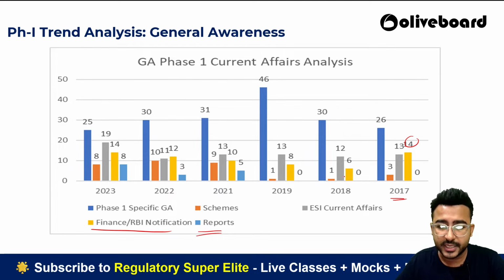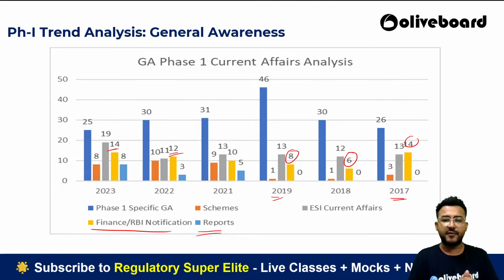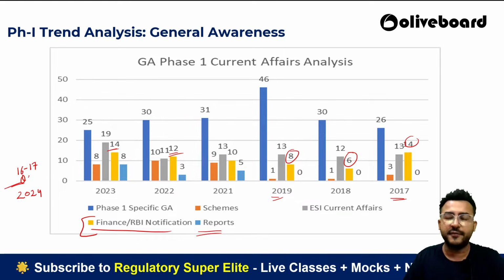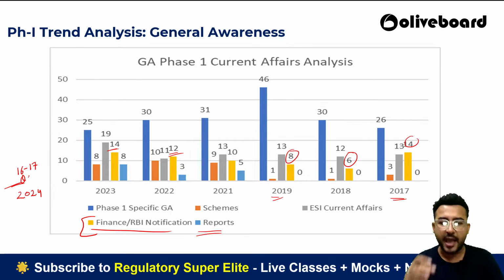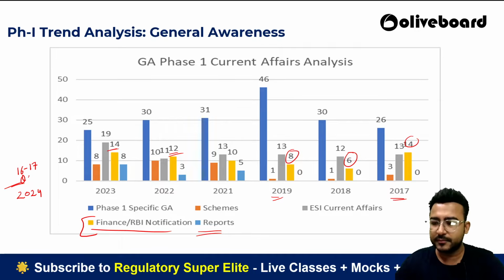In 2018, we can see that there were 6 questions, and then in 2019, 8 questions again. And as of now, we can see a consistent increase in the questions coming from finance and RBI notification plus the reports related to finance. And I can say in 2024 also, we had close to 16 to 17 questions, and that too from finance, current affairs and the RBI notification. So you can have a quick look at how important it is for your examination.